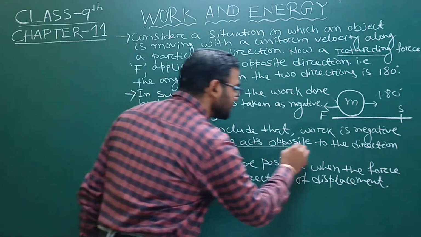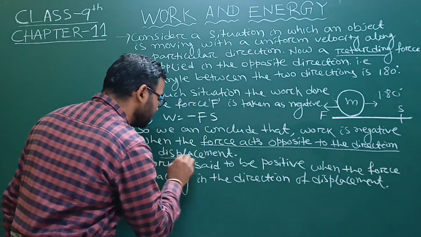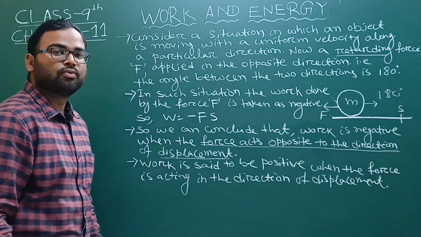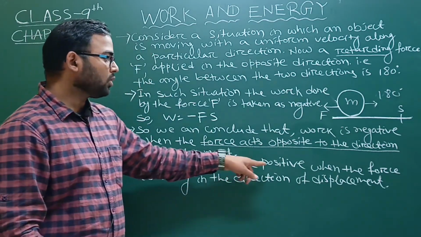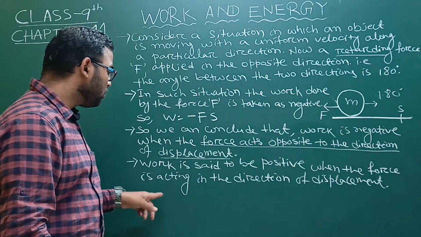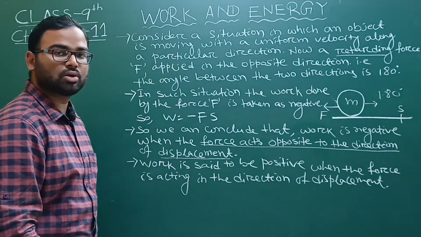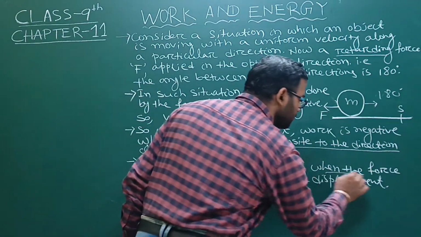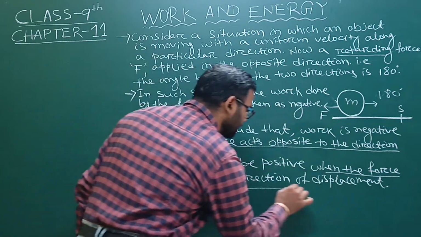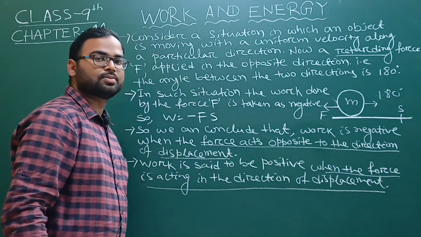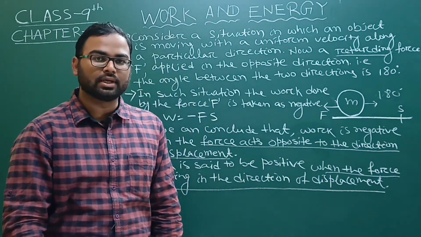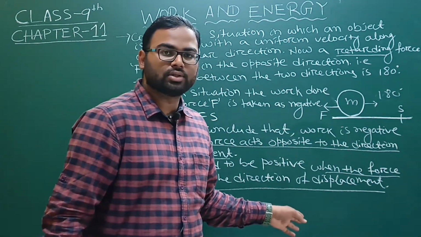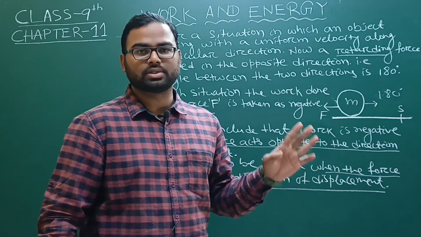Work is said to be positive when the force is acting in the direction of displacement, that means the angle between them is 0 degrees.